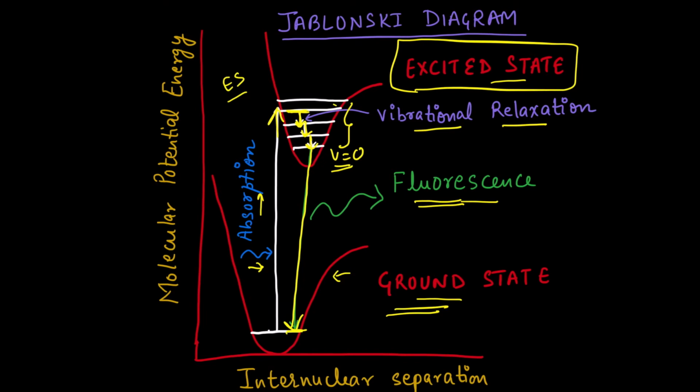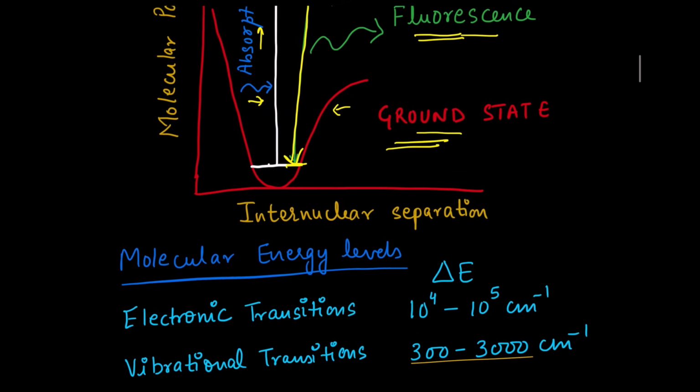Now the question arises: why are there vibrational energy levels associated with each electronic state? The reason is, if we look at the molecular energy values, the electronic transition is of the order of 10,000 to 100,000 centimeter inverse, while the vibrational transition is of the order of 300 to 3000 centimeter inverse. This means that every electronic transition will be associated with vibrational transitions, and that is why each electronic state has associated vibrational levels which undergo vibrational transitions as well. So this is a combination of vibrational and electronic transitions.